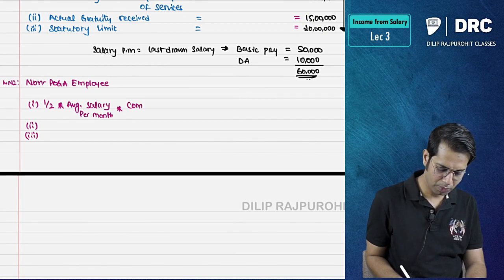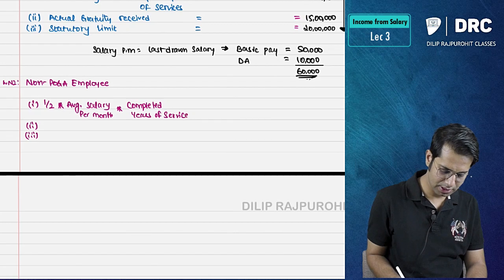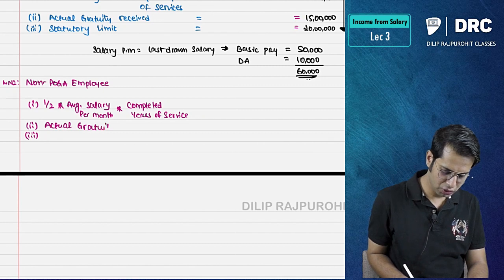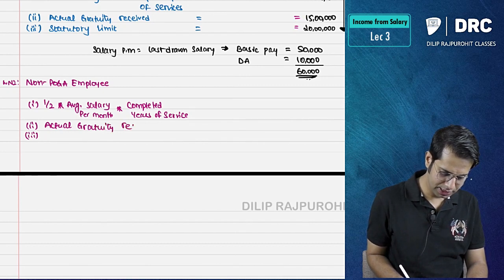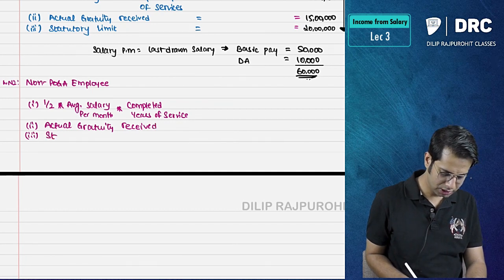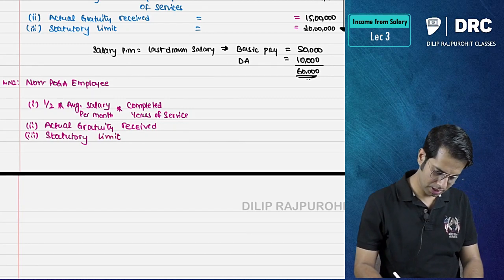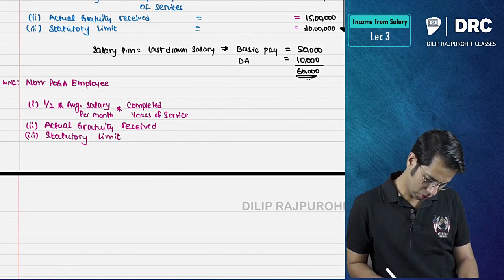Into completed years of service, then actual gratuity received, and finally statutory limit. So 15.